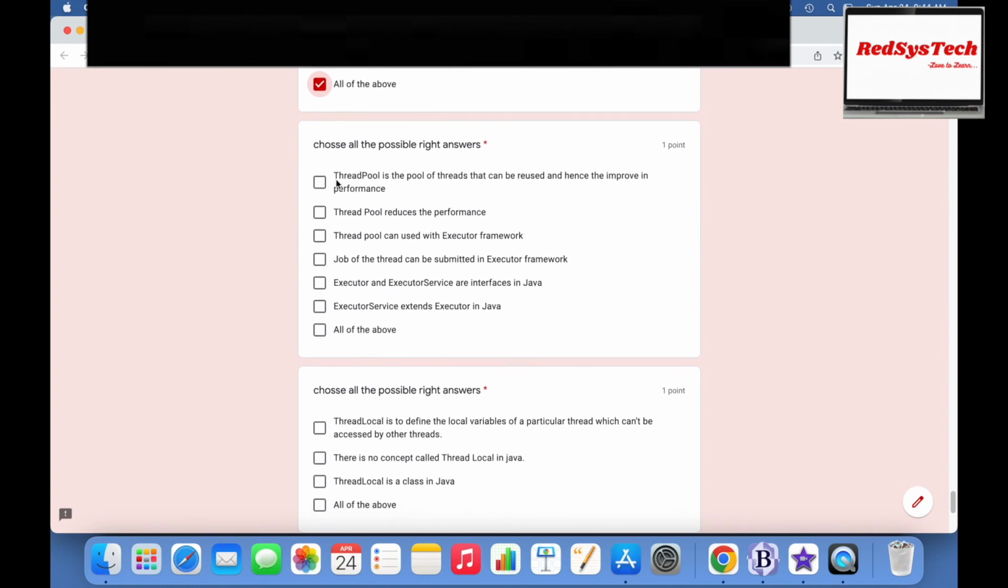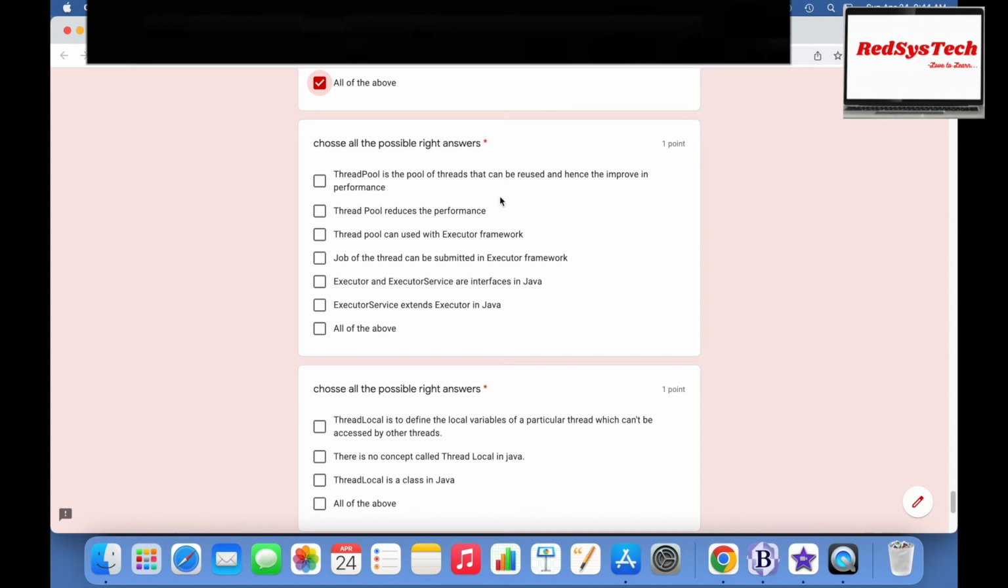Choose all the possible right answers. Thread pool is the pool of threads that can be reused and hence improves performance. Yeah, there is a concept called thread pool in Java, where it is nothing but a pool of threads, right? The group of threads, right? So thread pool reduces the performance.